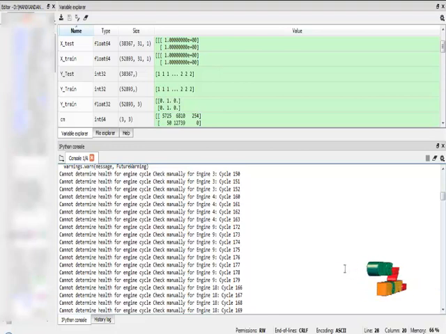The CMAPS dataset contains a train dataset and a test dataset and also RUL text data. The process was considered as five sets of modules: data selection and loading, data preprocessing, data resampling, model selection, and classification. In data selection and loading, we read the train dataset, test dataset, and RUL dataset as input, and then apply preprocessing.